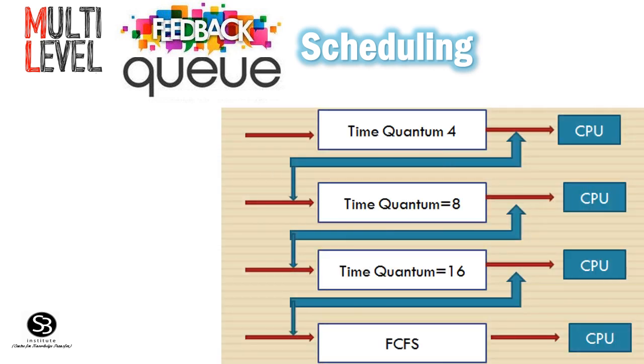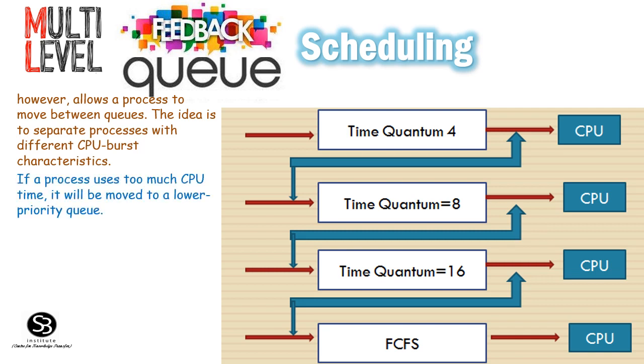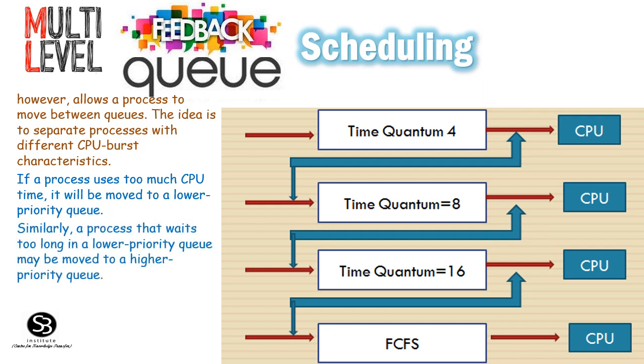Multi-level feedback queue scheduling, however, allows a process to move between queues. The idea is to separate processes with different CPU burst characteristics. If a process uses too much time on the CPU, it will be moved to a lower priority queue. Similarly, a process that waits too long in a lower priority queue may be moved to a higher priority queue. This form of aging prevents starvation.